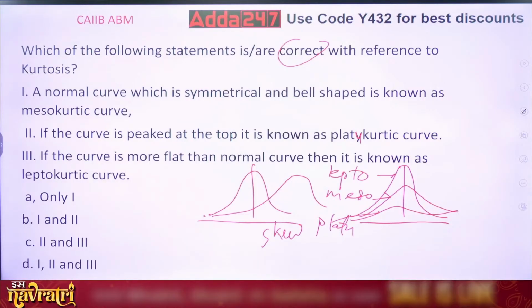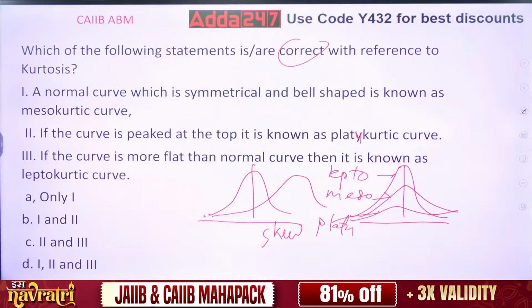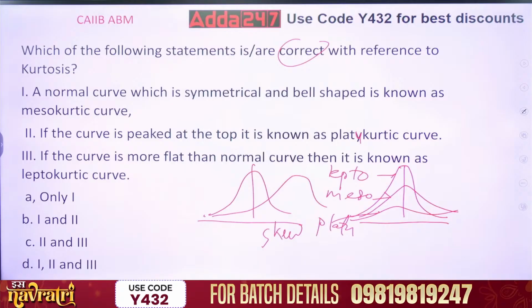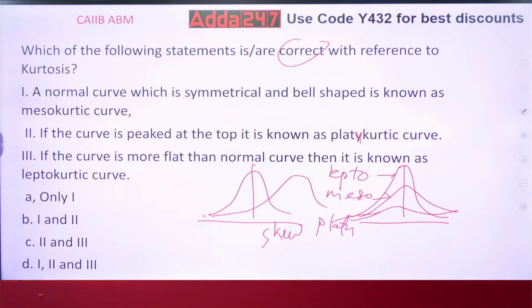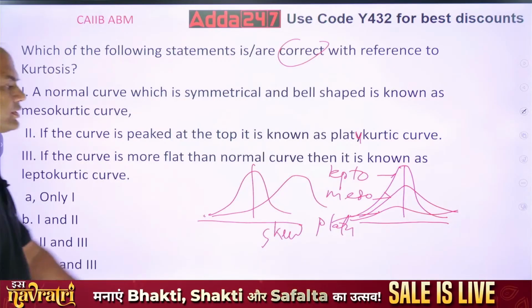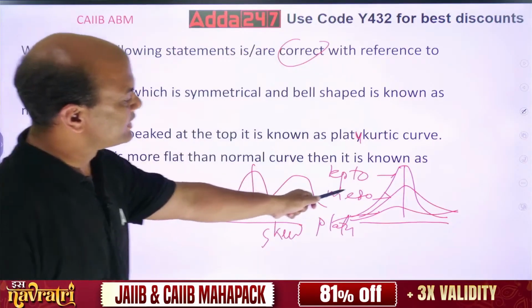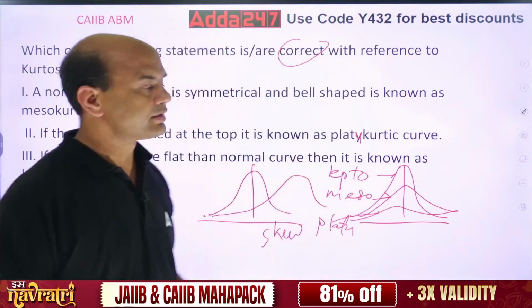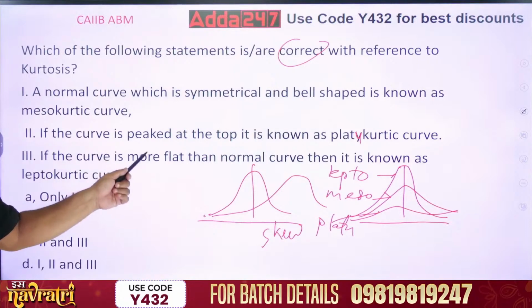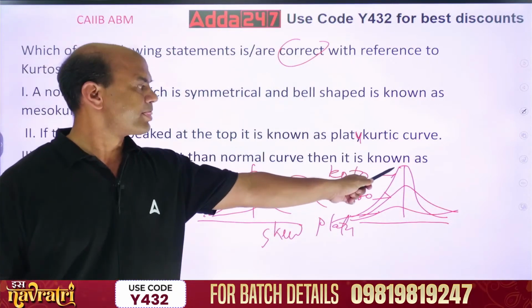First one, normal curve is symmetric and bell-shaped, is known as mesokurtic. So first one is correct, because see this middle one which I have given, meso. Look at the meso. This is meso. So symmetric and bell-shaped. This is mesokurtic. That is correct. If the curve is peaked at the top, it is known as platykurtic.